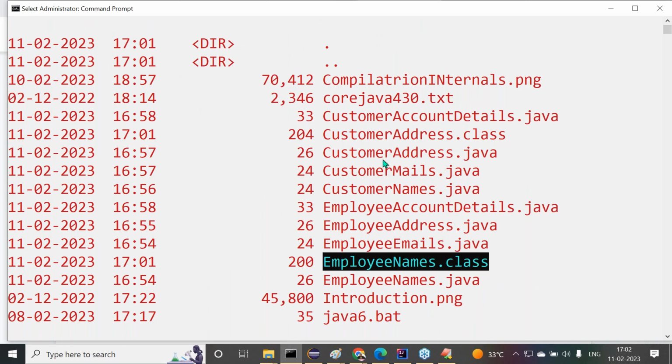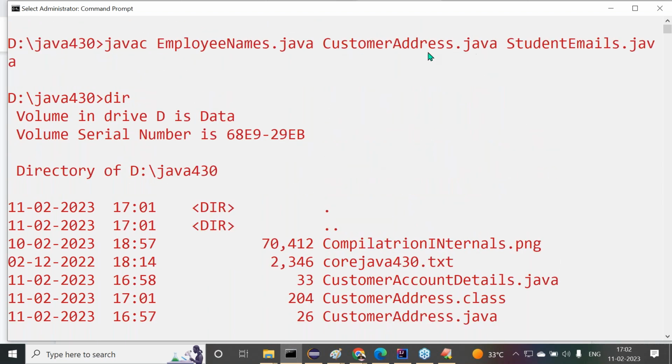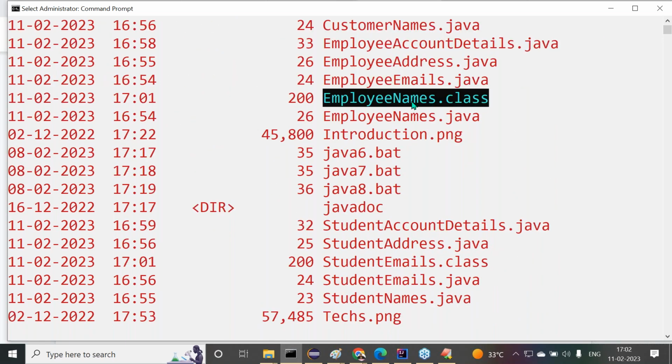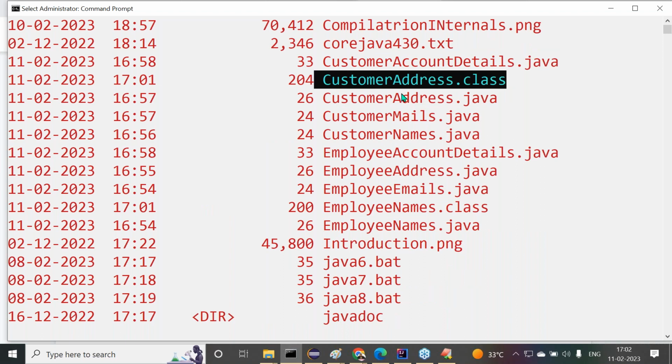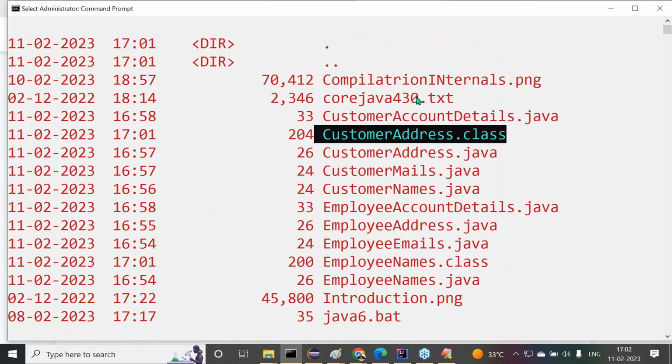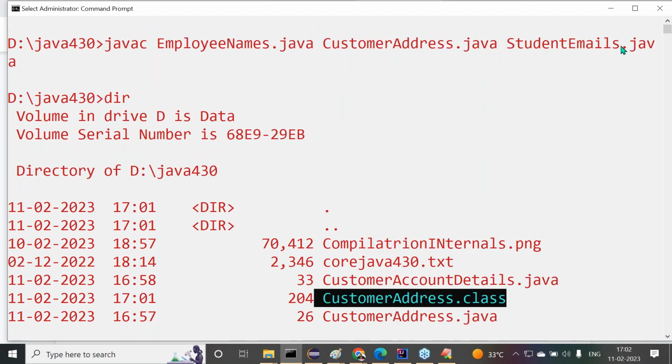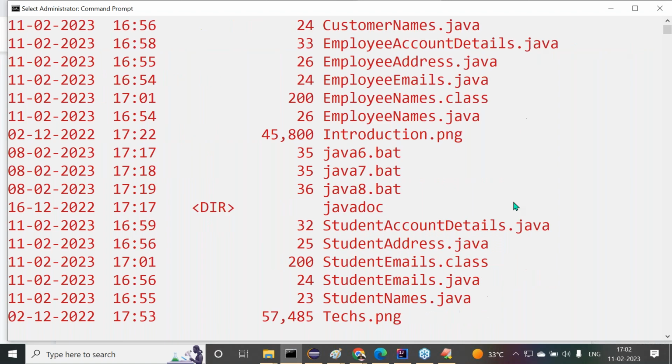Employee names dot class. Okay. Next one is customer address dot Java. Let us check whether the customer address dot class file is created or not. Then the next one is student emails dot Java, so what we require here is student emails dot class. These are the various dot class files we are getting here.